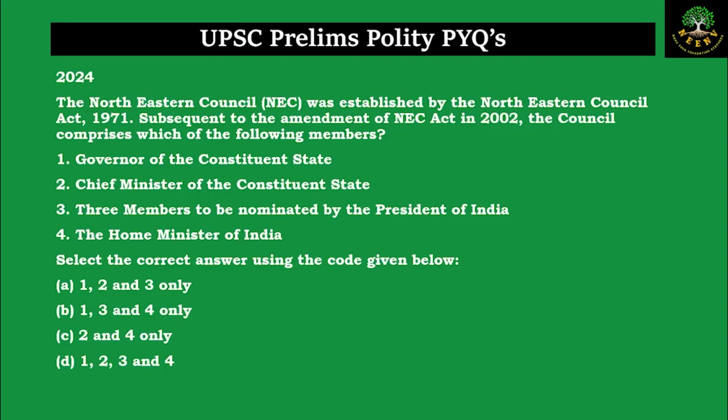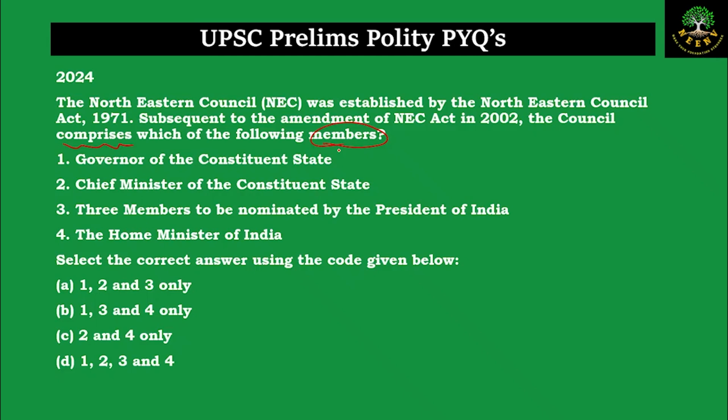Hello students, let us discuss the next question. This question is from the year 2024. The Northeastern Council was established by the Northeastern Council Act of 1971. Subsequent to the amendment of the Northeast Council Act in 2002, the council comprises of which of the following members?